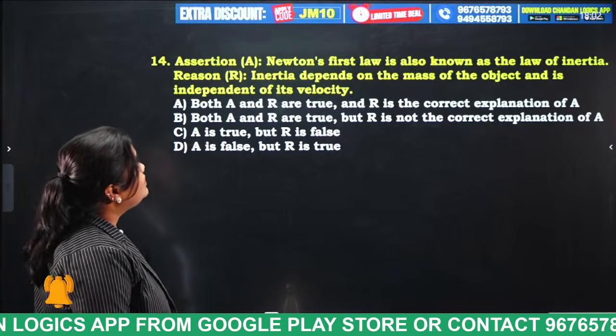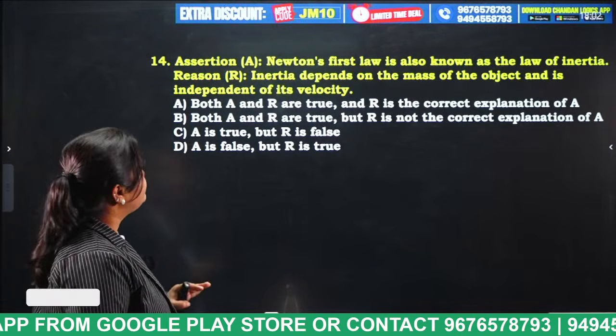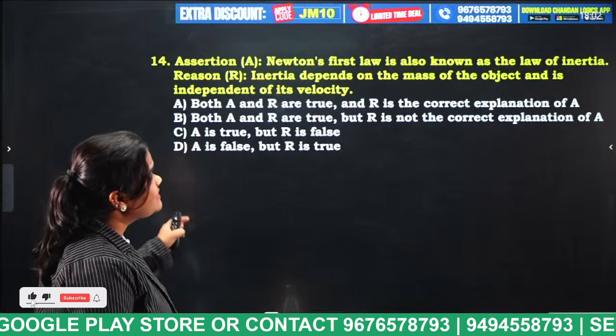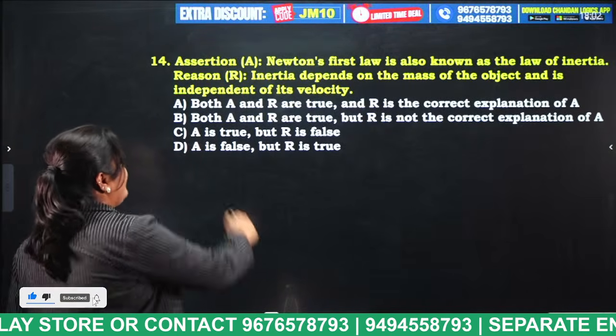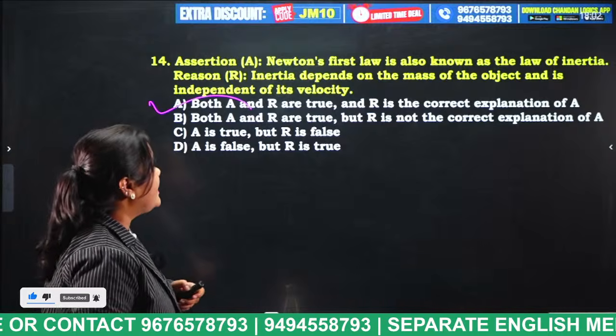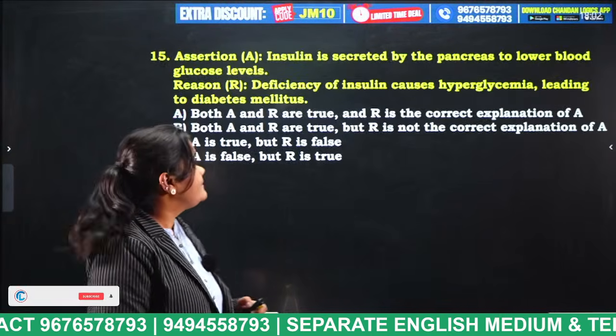Very good. Newton's first law is also known as law of inertia. Inertia depends on the mass of the object and is independent of its velocity. This is also correct. Next.